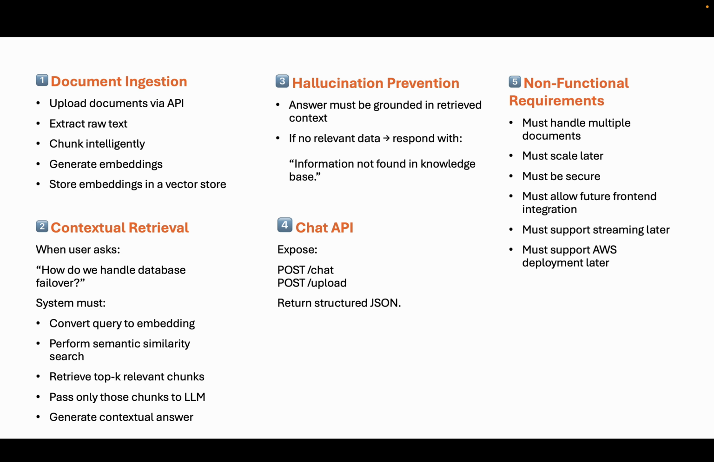These are some non-functional requirements. The system must handle multiple documents. It must scale later. It must be secure. It must allow future front-end integration. It must support streaming later. And of course, must support AWS deployment later.